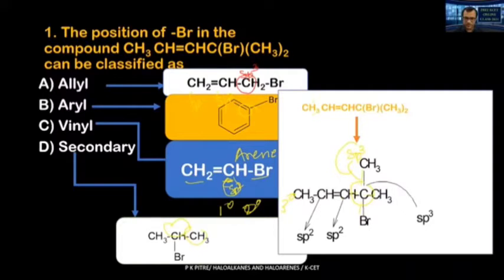which in turn is connected to a carbon-carbon double bond over here. And a carbon-carbon double bond means it should be sp2 hybridized, which is connected to an sp3 carbon. The sp3 carbon is connected to a halogen. So obviously, if you imagined that the answer is A, the first one, then you are very right. It is an allyl carbon. Very good. Let's move on to the next question.